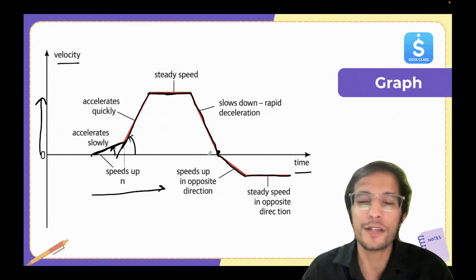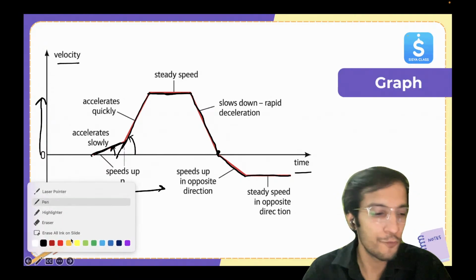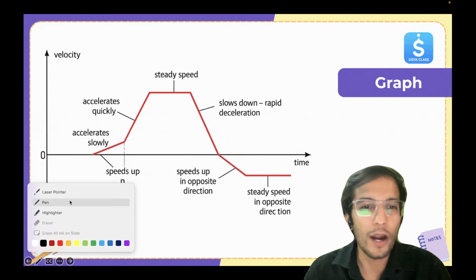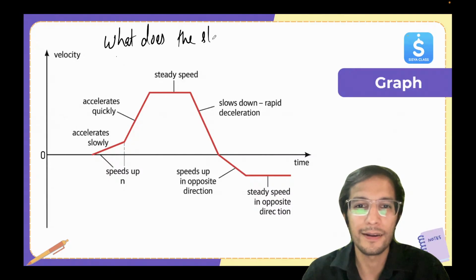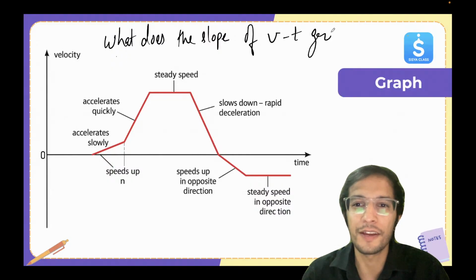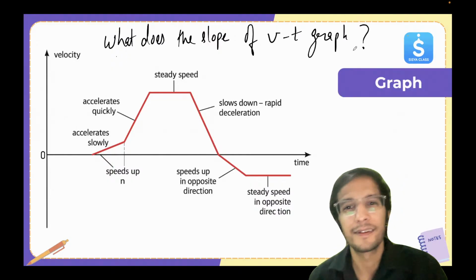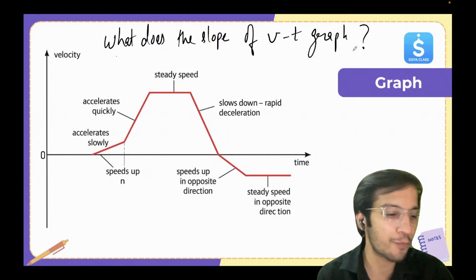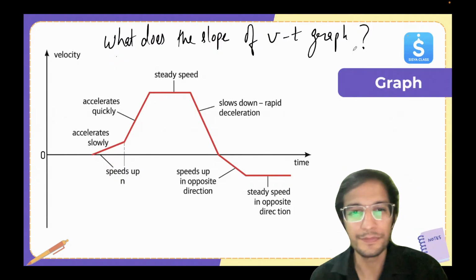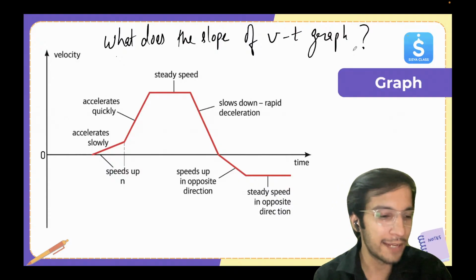So let's understand what's happening. First of all, we need to understand one thing. What does the slope of a VT graph give me? What does the slope of a VT graph give me? Can anyone in the chat box tell? Think about it. Anyone knows?